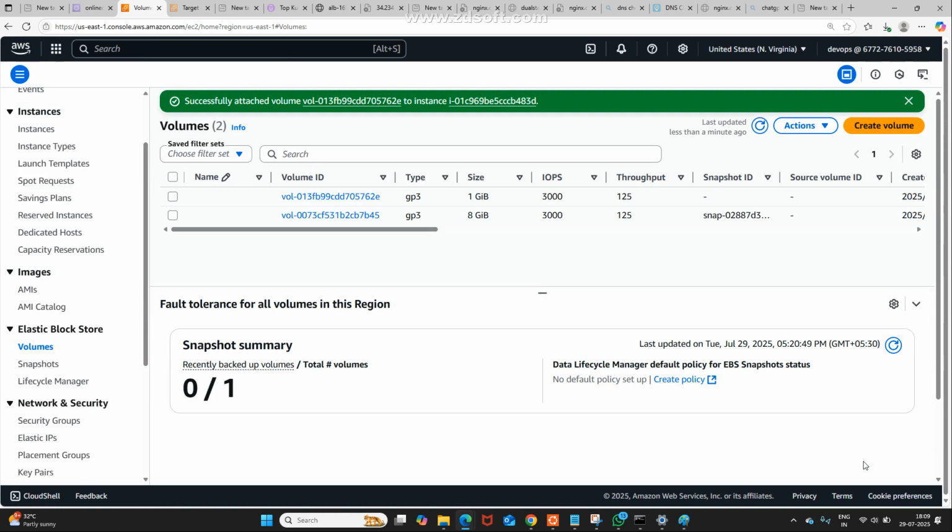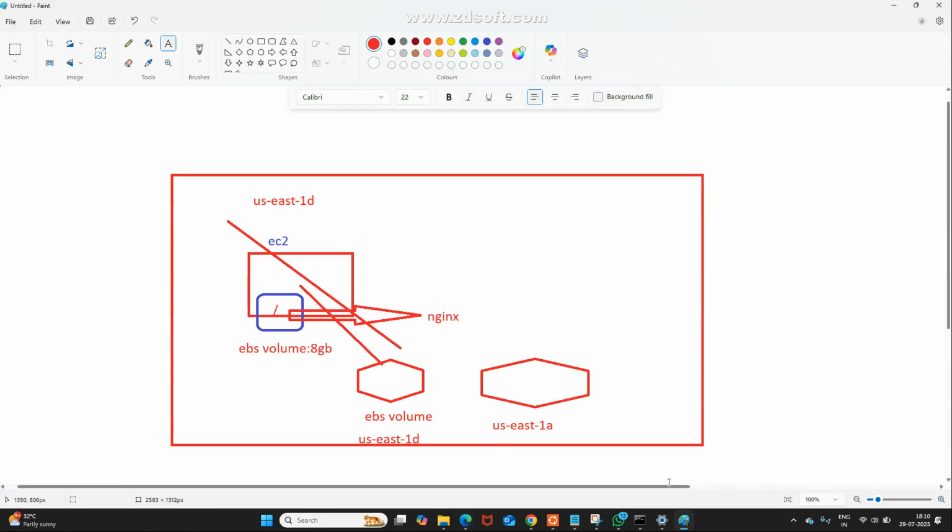You may ask me, what is the speciality of this? Again, I am going to the diagram. This is the root volume, right? The root volume is by default attached to whom? The EC2 instance. What is this in our scenario? This is the additional volume. This is 8 GB, this is 1 GB. The OS is available within the root volume. Our applications I am going to install within the EBS volume. That is the advantage here. Are you understanding that?